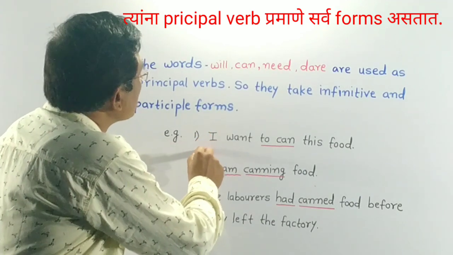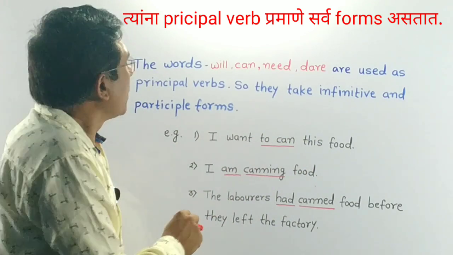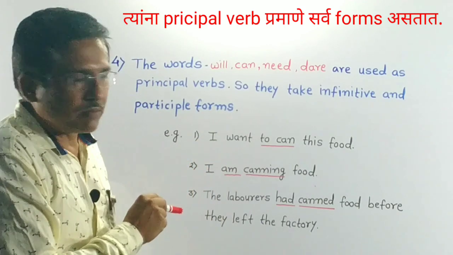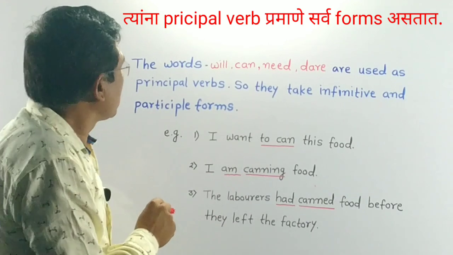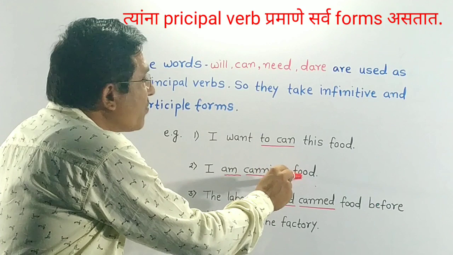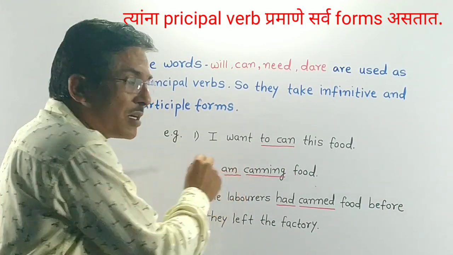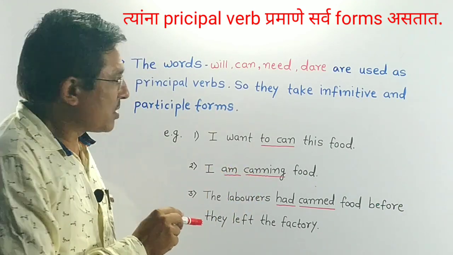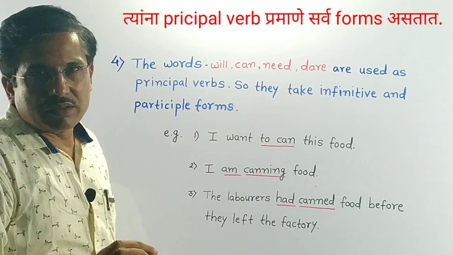See the first sentence, I want to can this food. In this sentence, infinitive form of can is used. To can is there in this sentence. In the second sentence, I am canning food. Here, it is a present continuous tense. There is an ing suffix to can. So, present participle form of can is used.